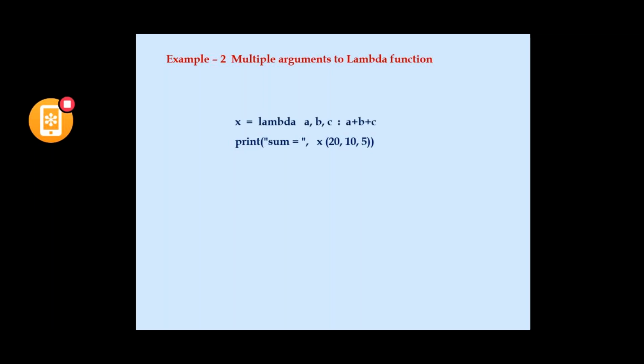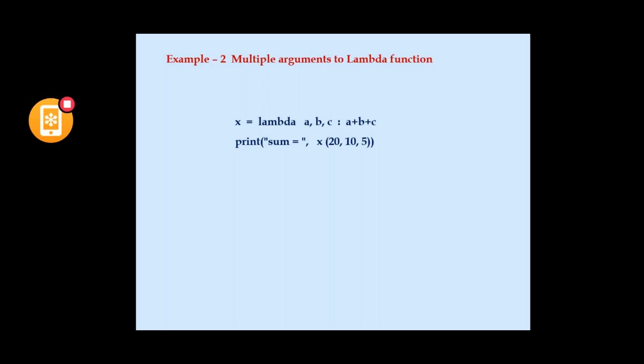So for that I have defined the lambda function x is equal to lambda, which is a keyword, a comma b comma c. Whatever the values 20 comma 10 comma 5 that I am passing to the lambda function, those arguments will be a, b, c. And the expression is to evaluate a plus b plus c.